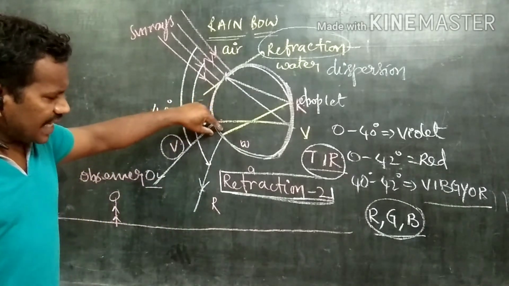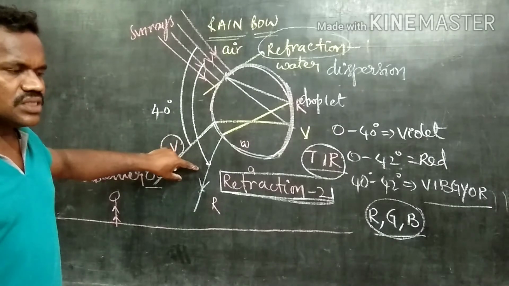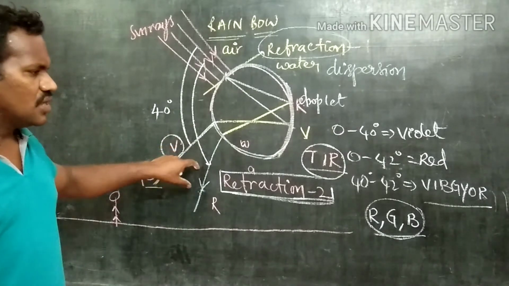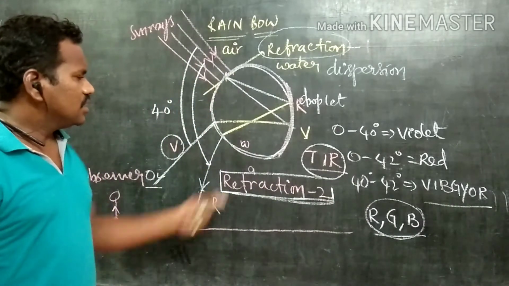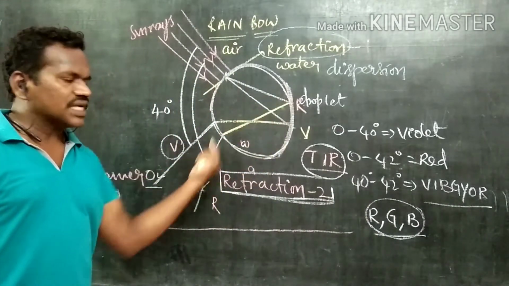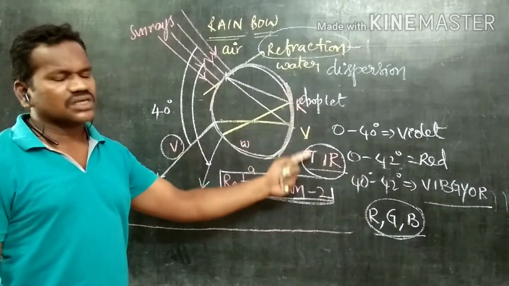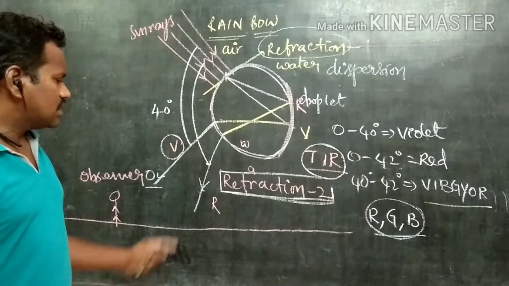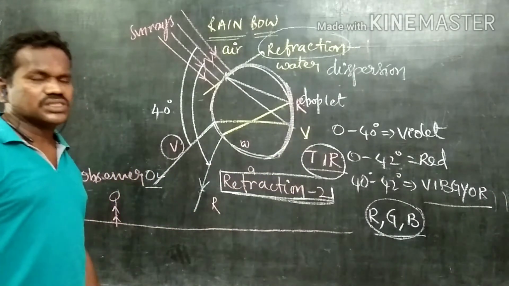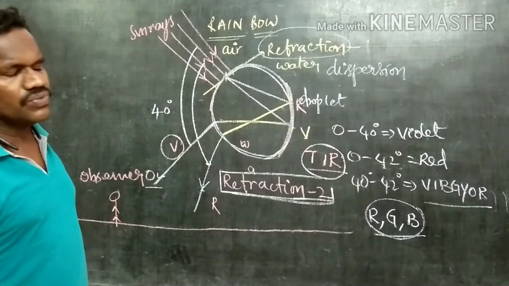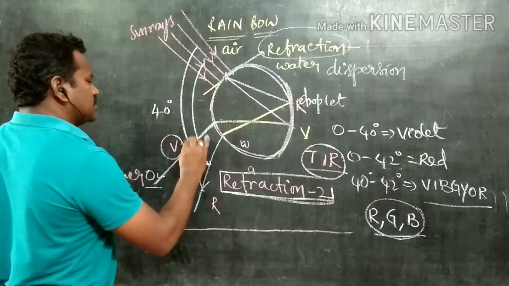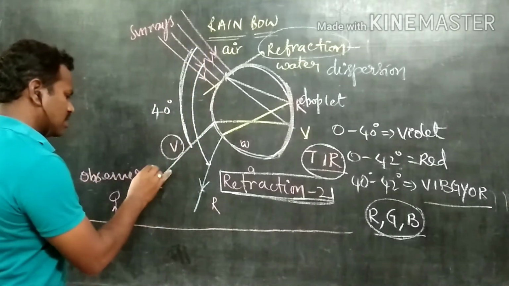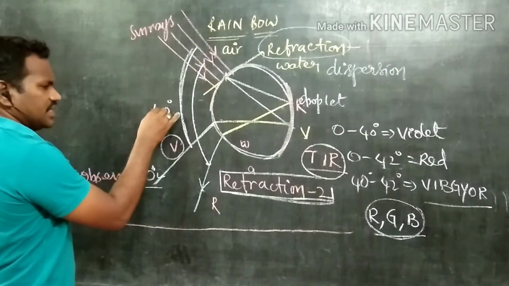Now, at the angle of emergence, the angle lies in between 40 to 42 degrees. But here, because of the second reflection, the light rays are said to be reversed. That is, at the bottom we are going to receive the red color, at the top we will receive the violet color. The angle of incidence lies in between 0 degrees to 40 degrees.